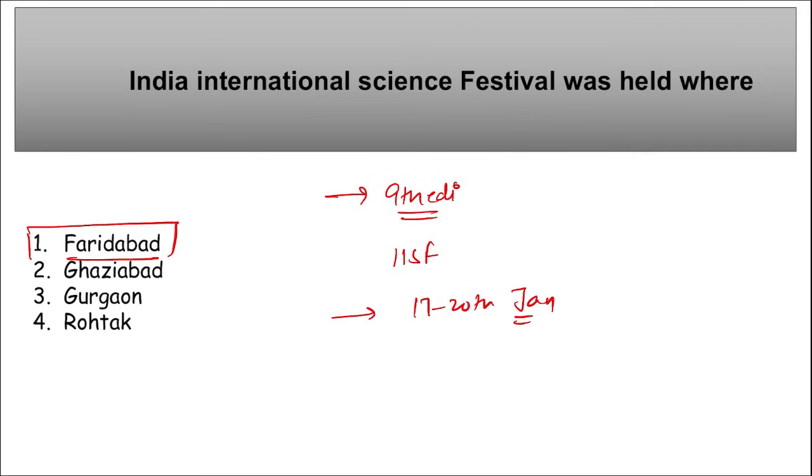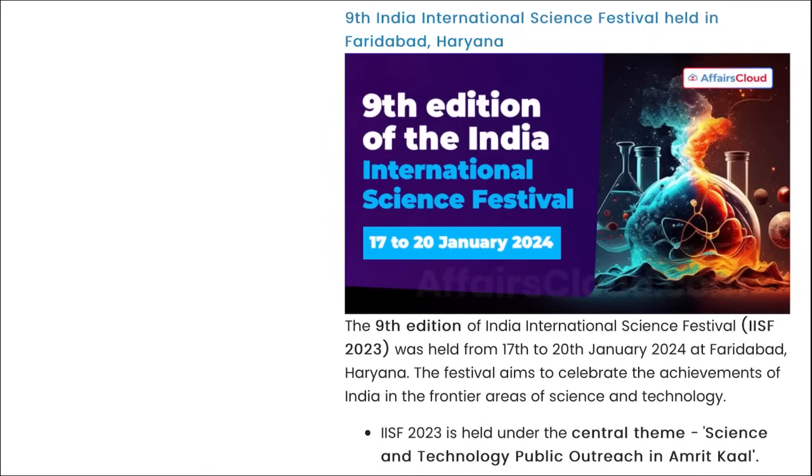The festival aims to celebrate the achievements of India in the areas of science and technology. The central theme of this 9th edition was Science and Technology Public Outreach in Amrit Kal.